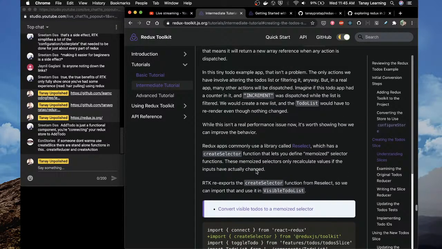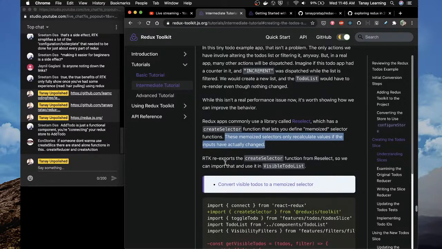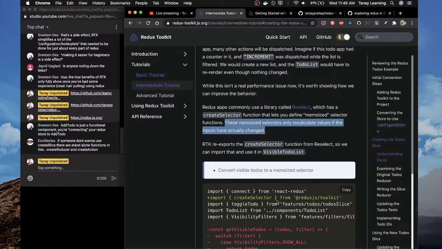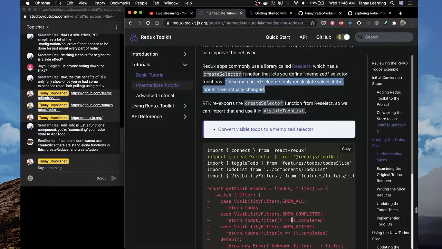So wait, I didn't understand this. Redux apps commonly use a library called reselect, which has a create selector function that lets you define memoized selector functions. These memoized selectors only recalculate values if the inputs have actually changed. Okay. So your toolkit now has a lot of magic inside. Earlier when we used to do Redux, we didn't have this function handy, so we had to do memoization ourselves and write a lot of code.